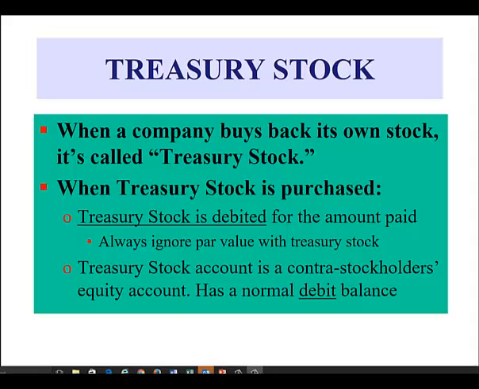Next, let's look at the journal entry for treasury stock. When a company buys back its own stock from investors, it's called treasury stock. When treasury stock is purchased, the account treasury stock is debited for the amount paid. Keep in mind it's for the amount paid, not the par value. We do not use the par value when dealing with treasury stock. The treasury stock account is a contra stockholders equity, which means it has a normal debit balance.